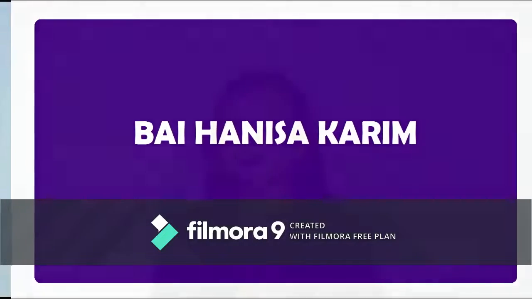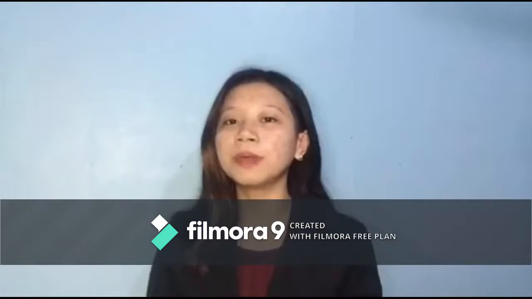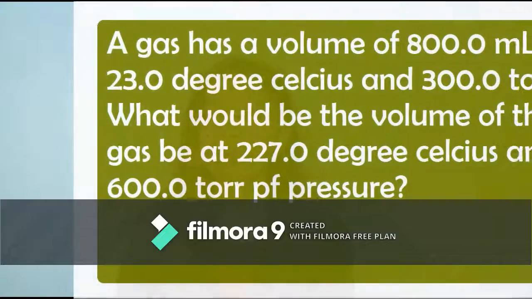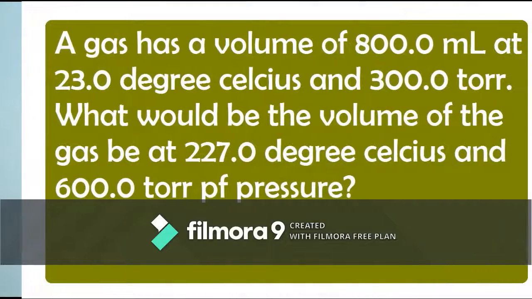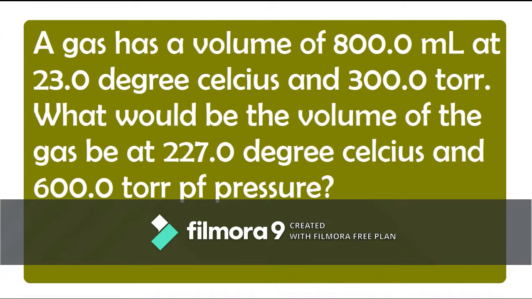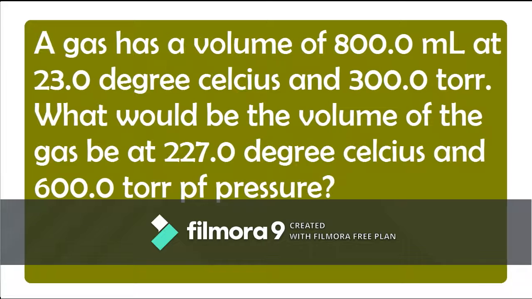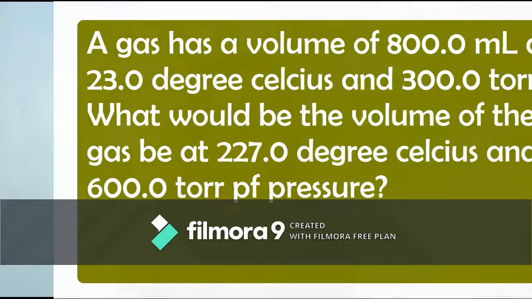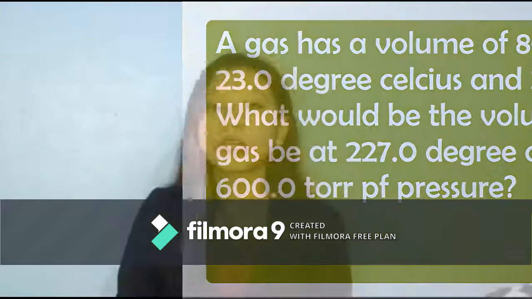So now I'm going to show you an example about the combined gas law. And I'm going to explain how to solve this problem and get the final answer. Our problem is: a gas has a volume of 800.0 mL at negative 23.0 degrees Celsius and 300.0 torr. What will be the volume of the gas at 227.0 degrees Celsius and 600.0 torr of pressure?